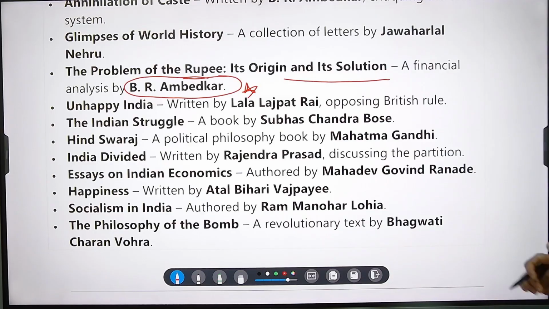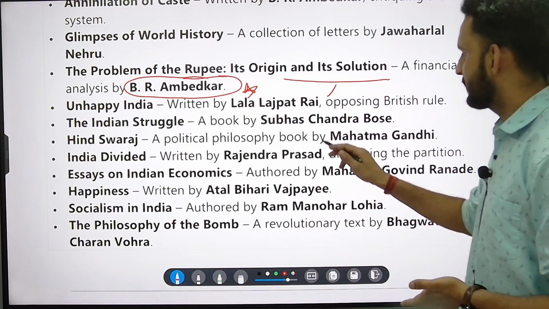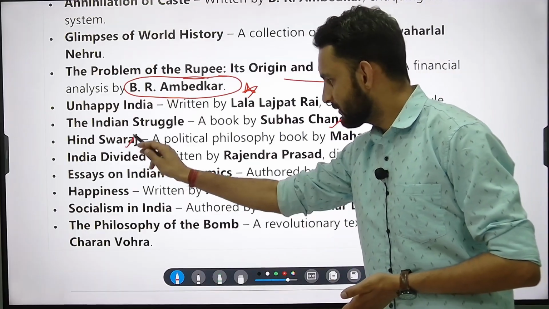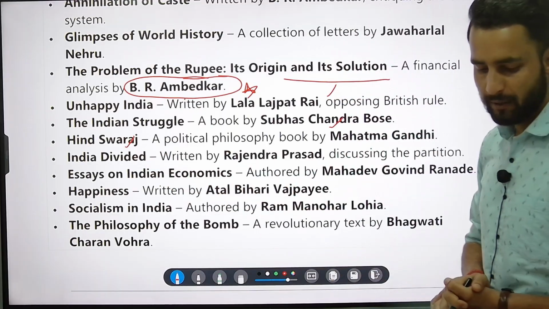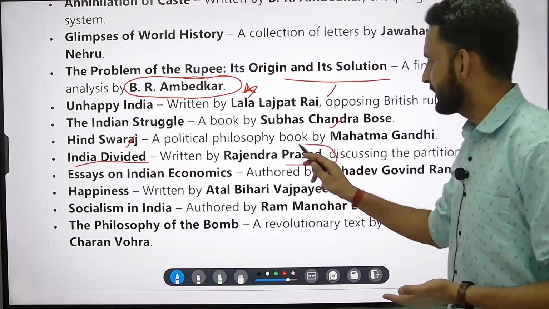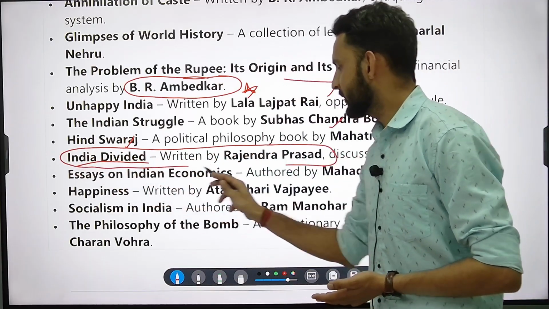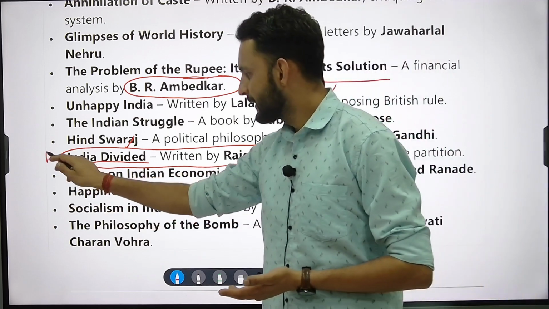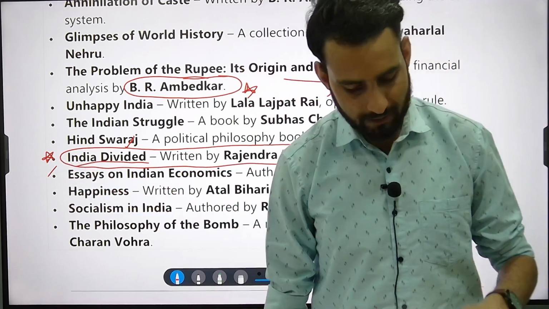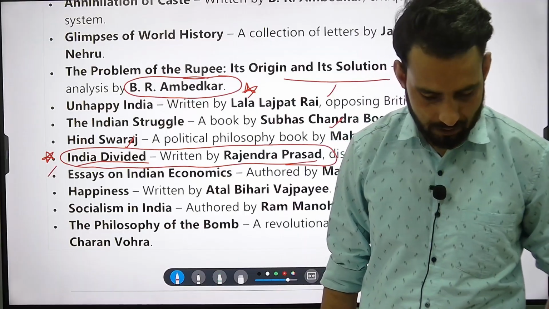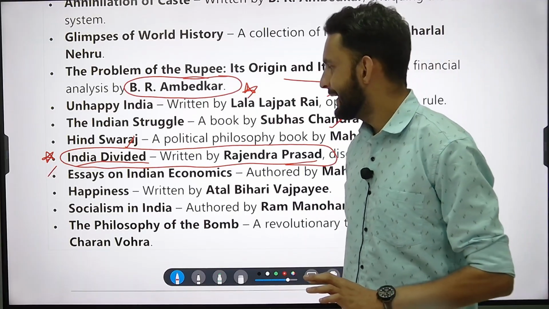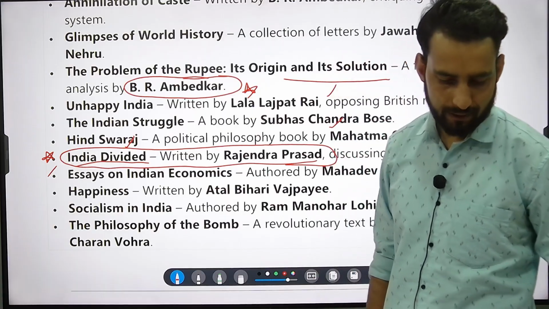Keep it in mind. We have seen Unhappy India. We saw The Indian Struggle, that is by Subhash Chandra Bose. And we saw Hind Swaraj or Indian Home Rule, that is by Mahatma Gandhi. Then there comes one more book. Rajendra Prasad has written this, India Divided, a very important book. Rajendra Prasad was also the President of the Constituent Assembly, as well as the first President of our country.